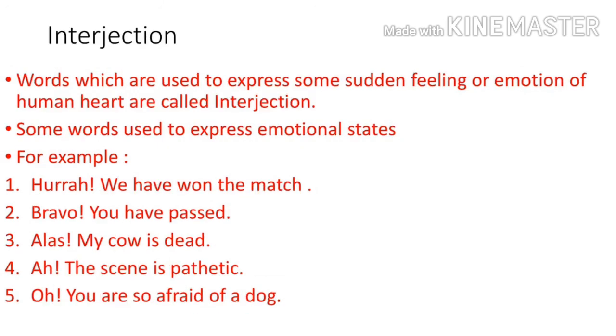Interjection. Words which are used to express some sudden feeling or emotion of the human heart are called interjections. Some words are used to express emotional states. For example, hurrah, we have won the match. Bravo, you have passed. Alas, my cow is dead. Ah, the scene is pathetic.